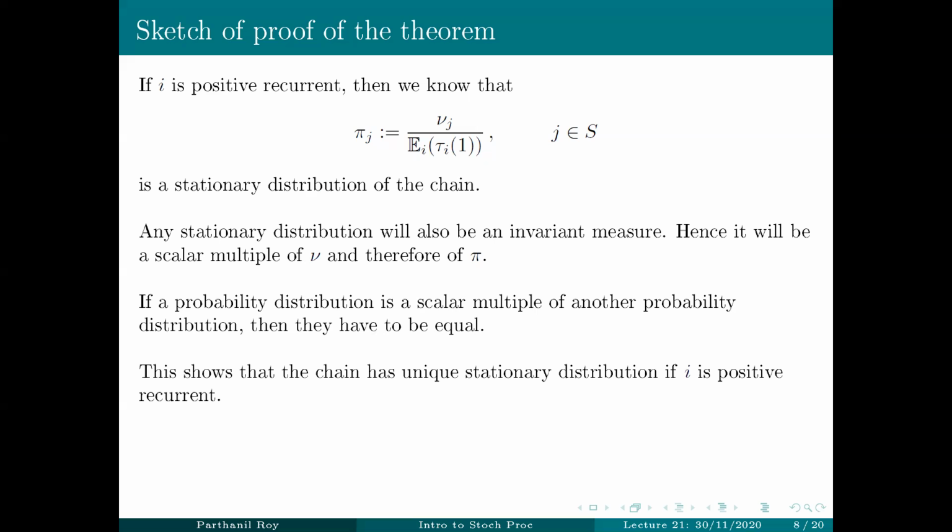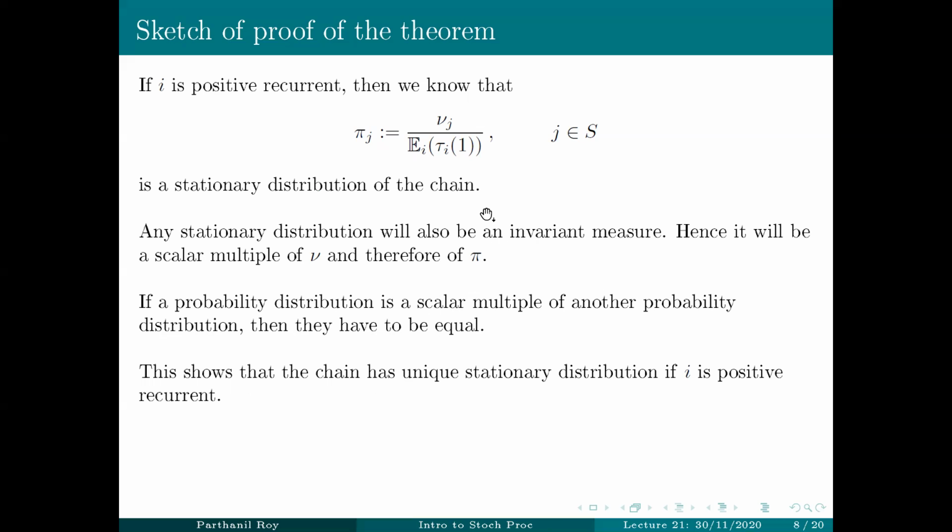So this shows that when I is positive recurrent, the chain has a unique stationary distribution. Because any stationary distribution has to be a scalar multiple of nu, and therefore it has to be a scalar multiple of pi. And then two probability distributions with one being a scalar multiple of the other have to coincide.